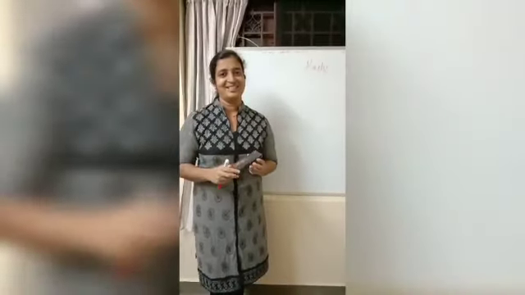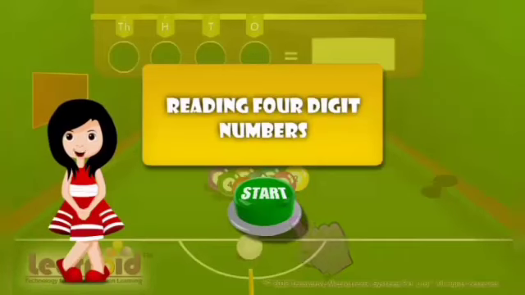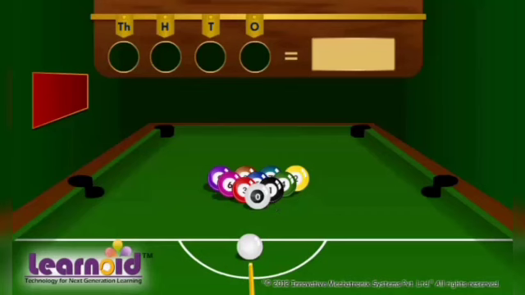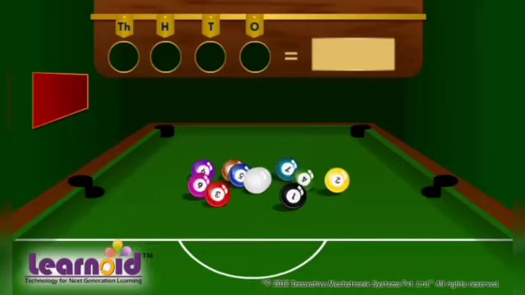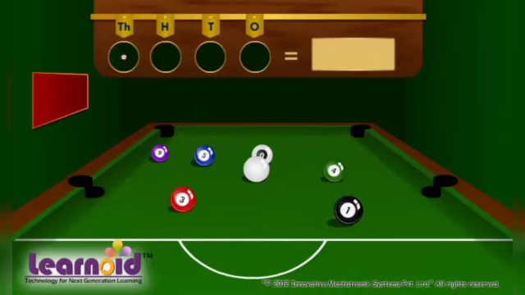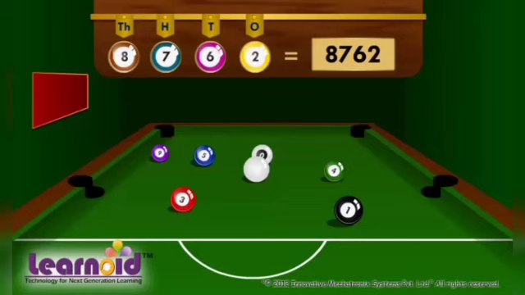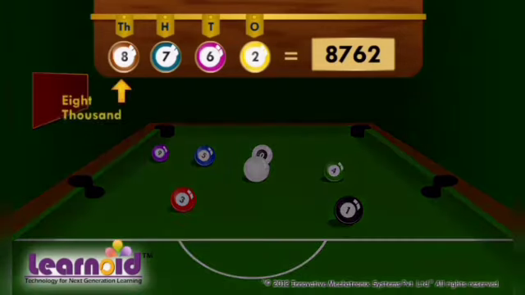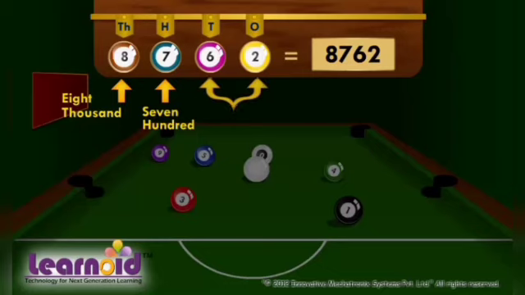Take care. Today we will learn how to read 4-digit numbers. 8, 7, 6, 2. We will read this as 8,762.